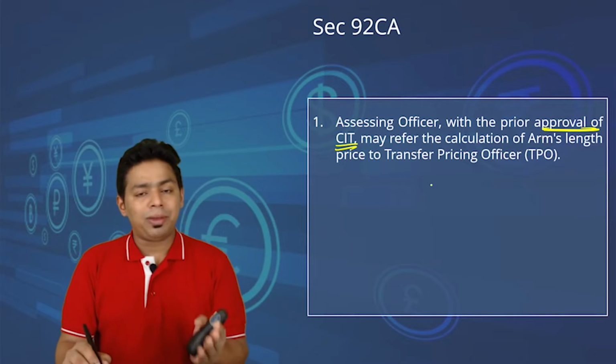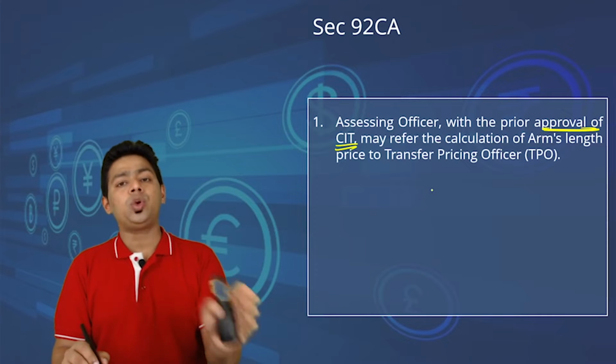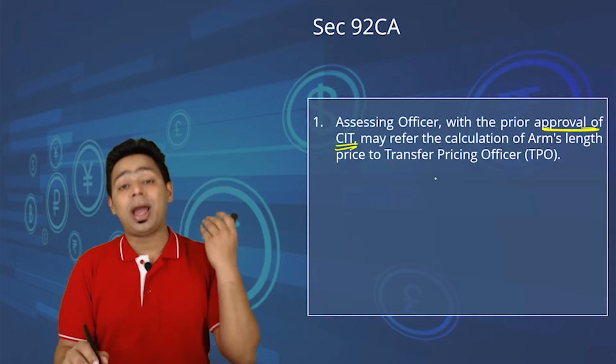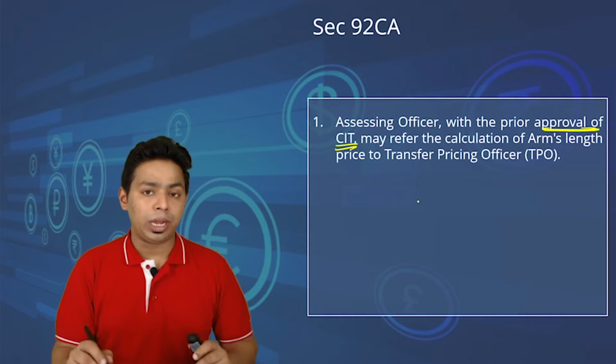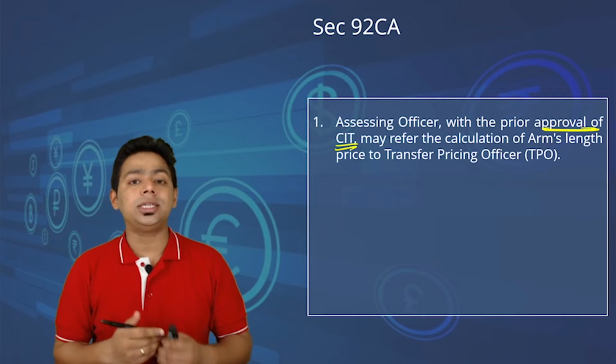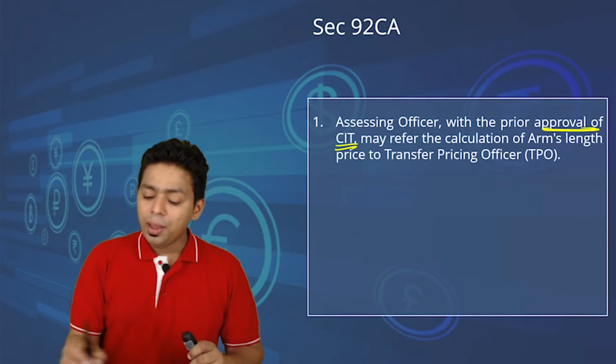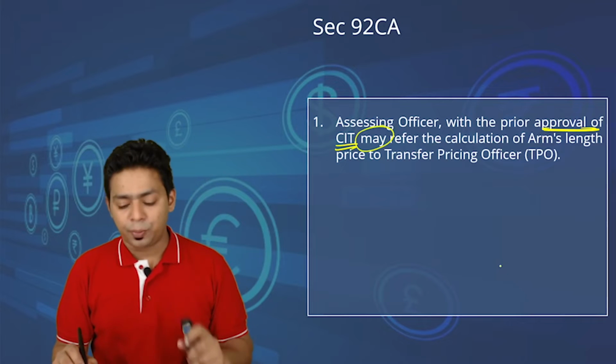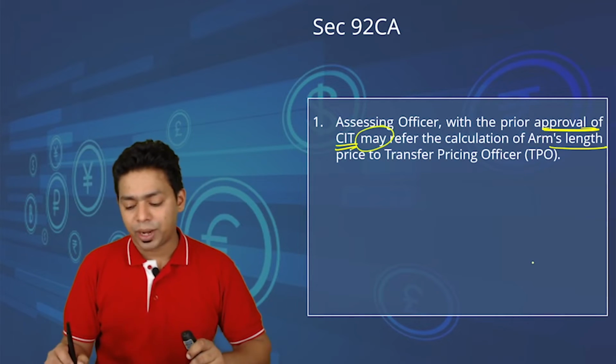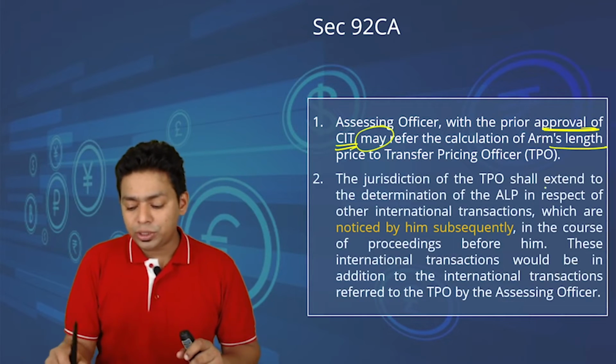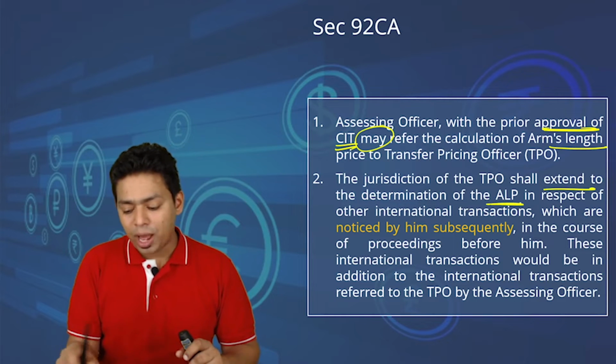So they say, before referring to the TPO, you need to take prior approval from the CIT: why exactly do you need the help of the TPO? Why can't you assess the arm's length price yourself? Then after taking the approval, he may refer the calculation of arm's length price to the TPO. The jurisdiction of the TPO shall extend to the determination of arm's length price.